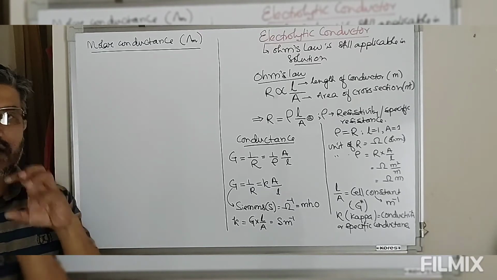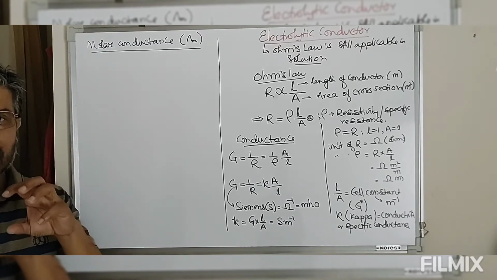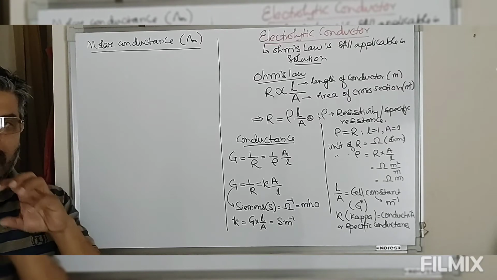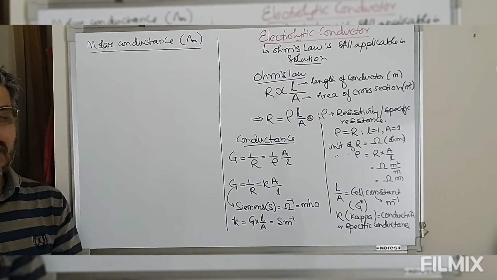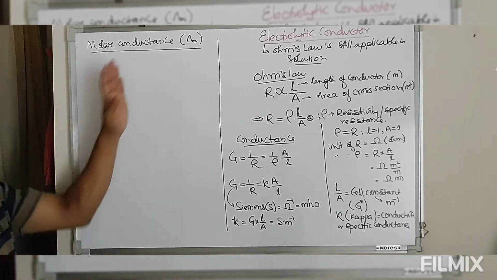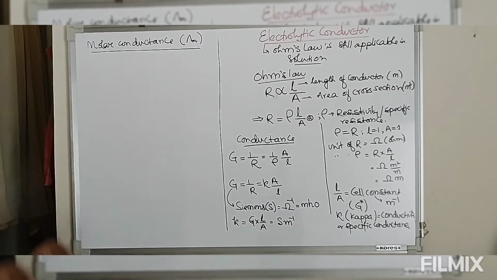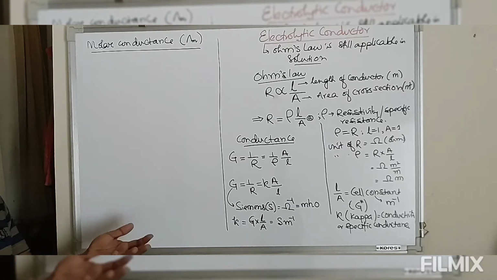The total conducting power of a solution in which 1 mole of electrolyte is dissolved in V volumes of the solvent is known as the molar conductance. So here, conductance is measured in terms of the concentration, measured in terms of molarity.